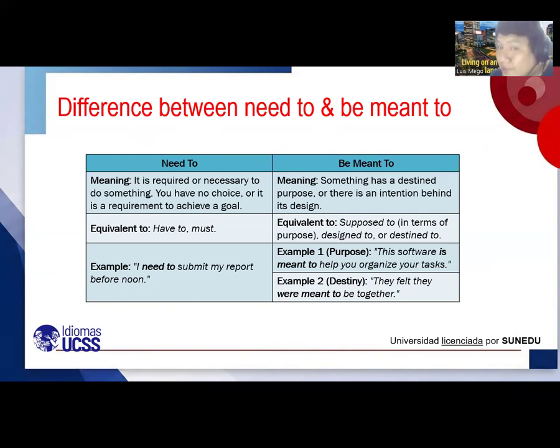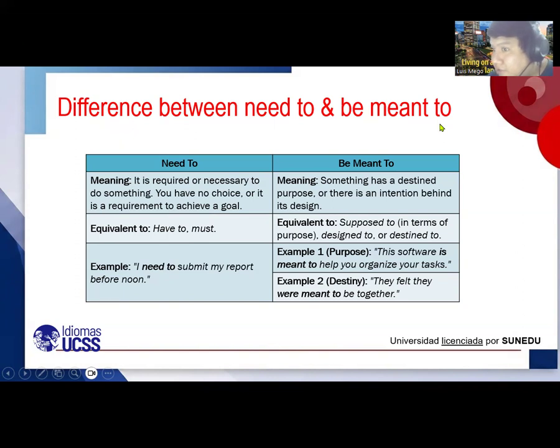What is need to? We already said. The meaning is it is required or necessary to do something. You have no choice, or it is a requirement to achieve a goal. The equivalent for need to, we can use have to or must. That is an equivalent, right? I need to submit my report soon. That's a necessity, to submit my report.